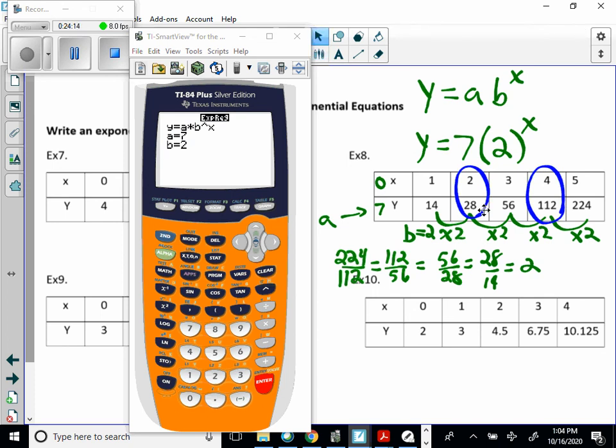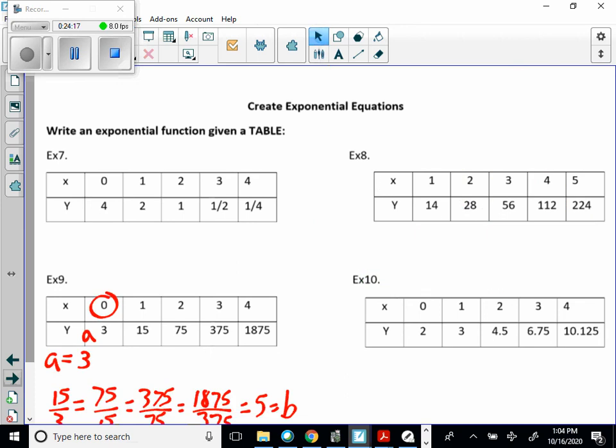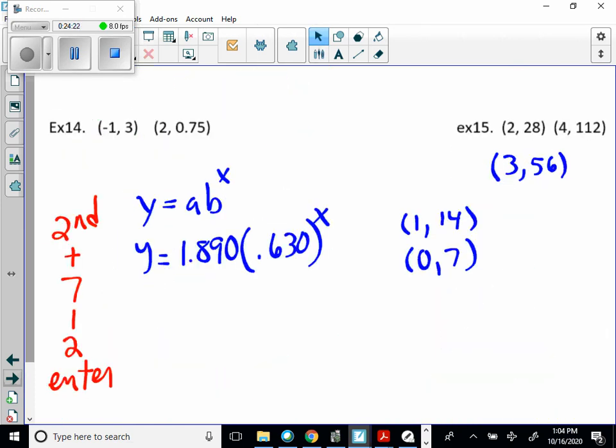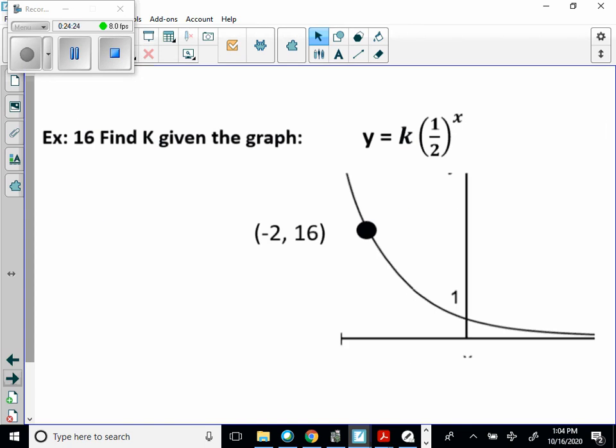That's pretty nice. Okay, so for the last problem, we're given a picture and they want us to find K given the graph. Okay, so we sort of have to know some things here. When I'm looking at this, I can see clearly they gave me this point, which was an X, and this was a Y. And clearly in the equation, there is an X and there is a Y. And if I plug those in, I should be able to solve for K.